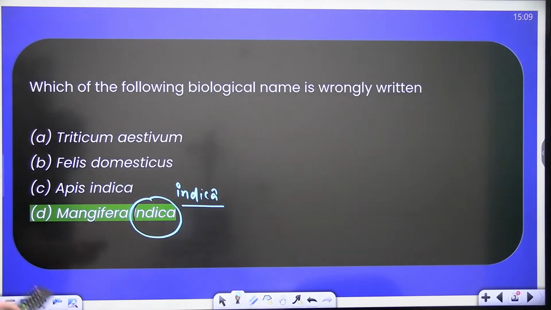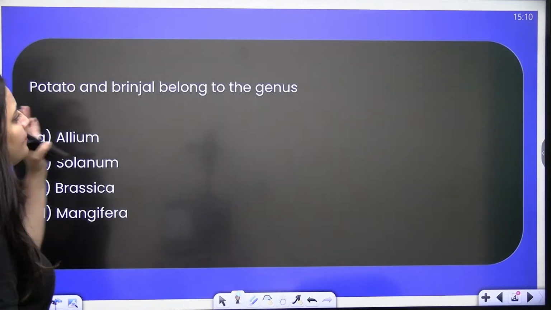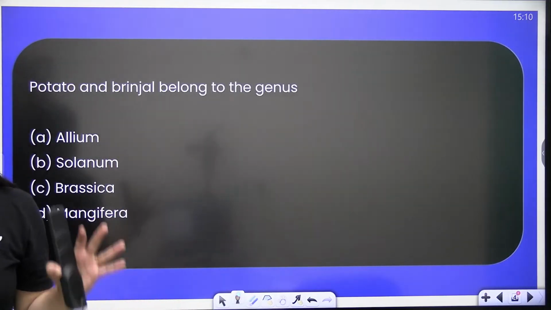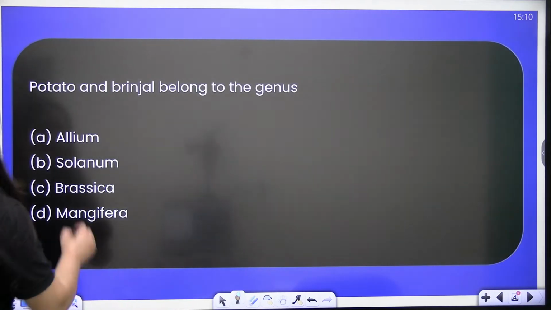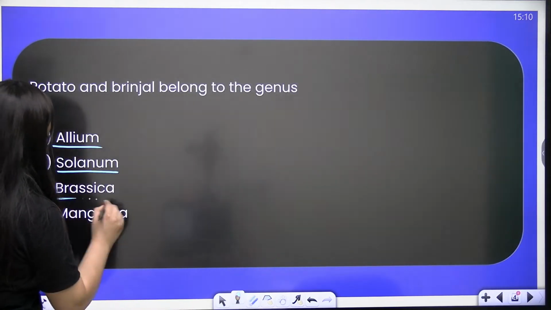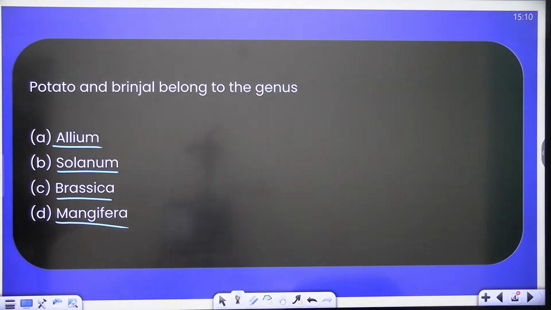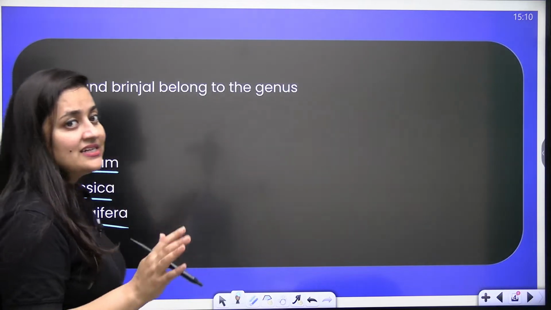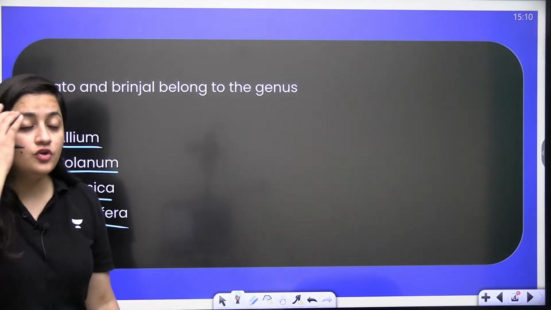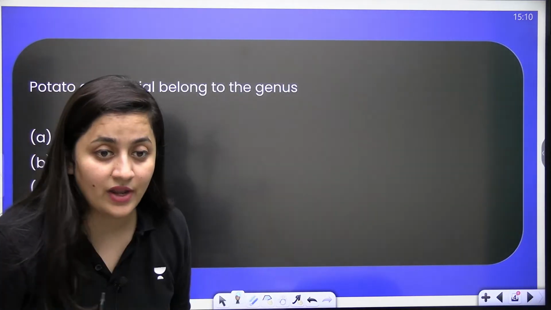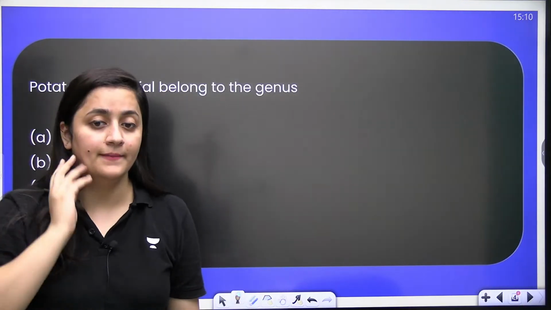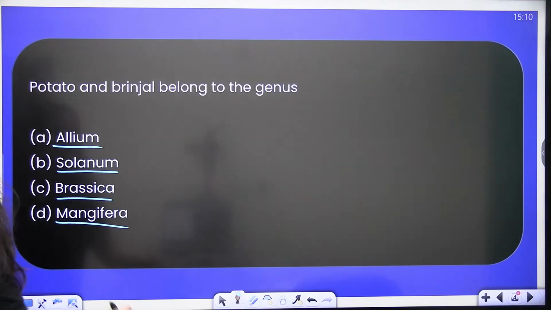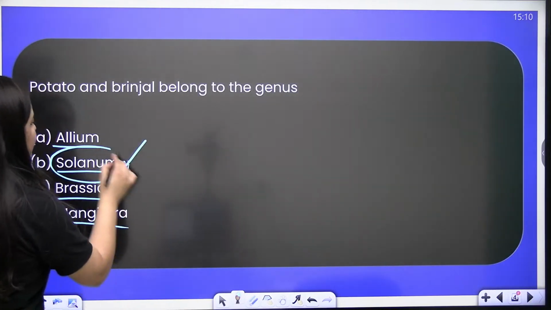So next question. Potato and brinjal, they belong to the genus. It's a genus, so it should be in italics. Quick guys. You need to give the correct answer, plus you need to be fast as well. So speed and accuracy, this is what I want today. Exactly, the correct answer here is B, Solanum.